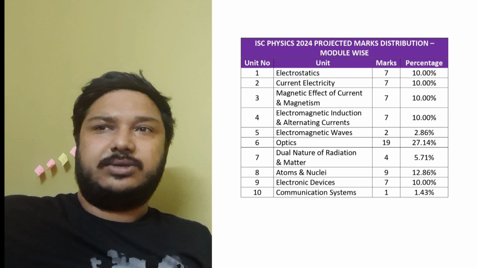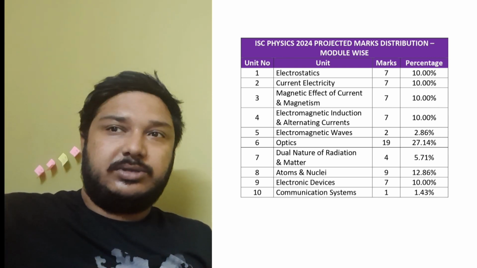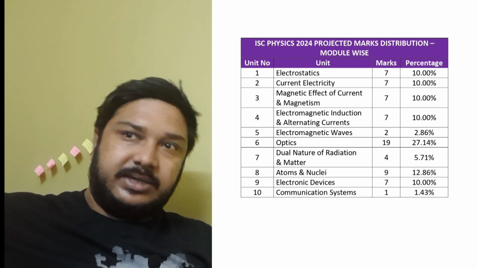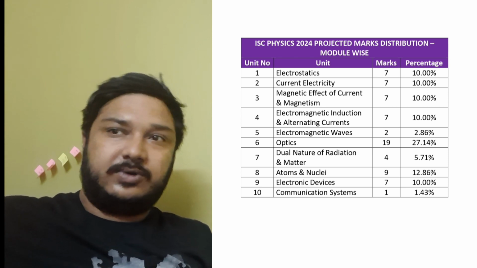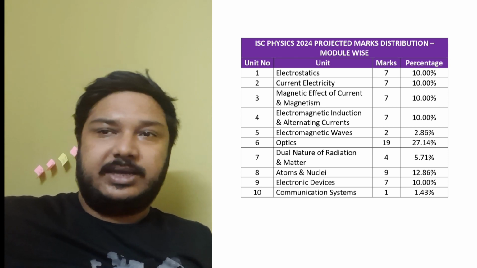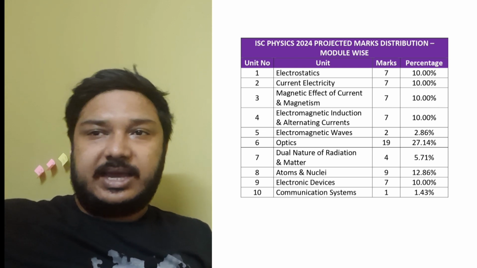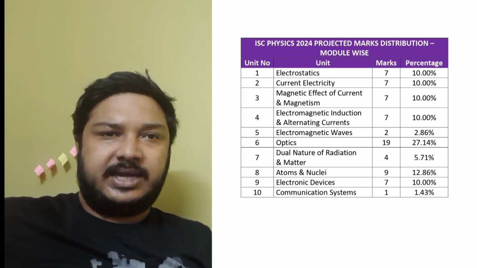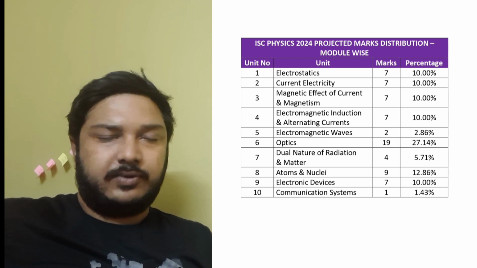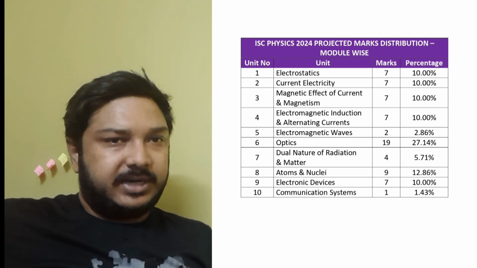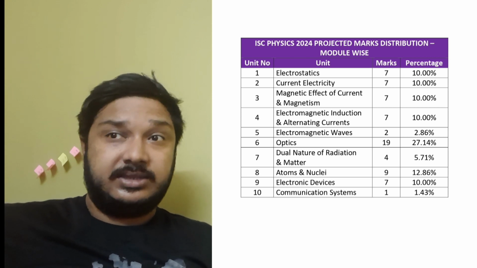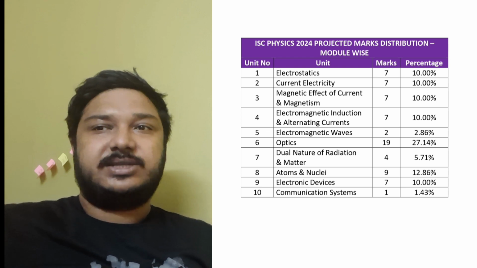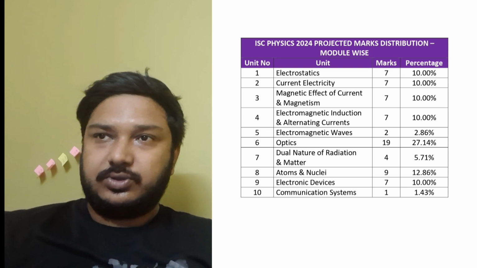So my suggestion would be, if you go for the modules, if you are strong in the modules like electricity and magnetism, that part that is up to the 4 modules, if you are strong in that area, you are strong in optics, and you have done atoms and nuclei, it will be nothing less than 90% in ISC 2024. No one can stop you from getting 90% if you are strong in these units: electricity and magnetism, optics, and atoms and nuclei. So those are very vital.